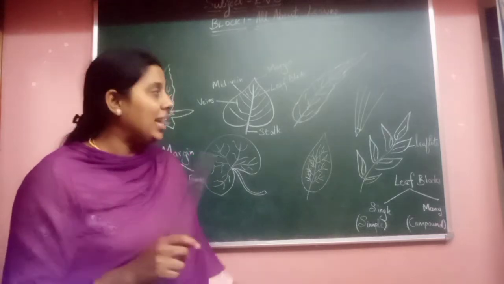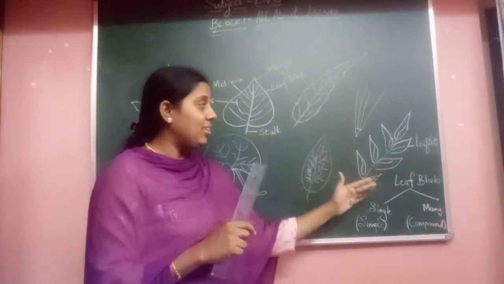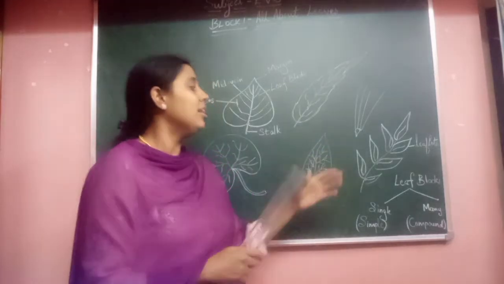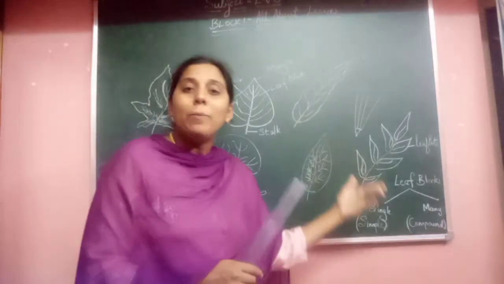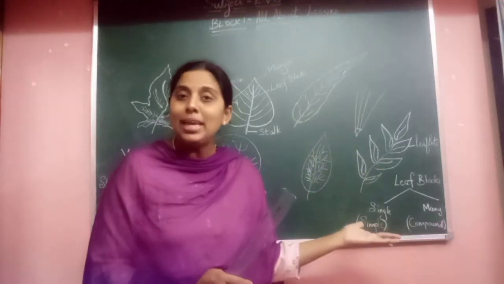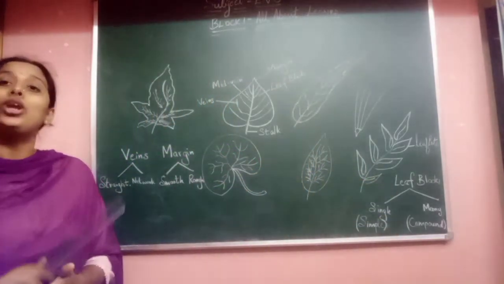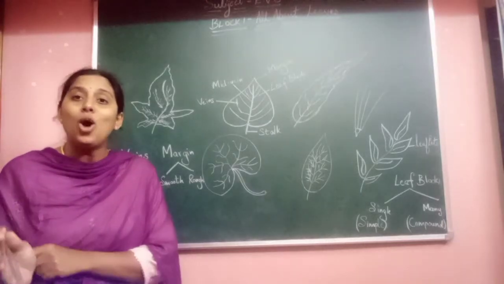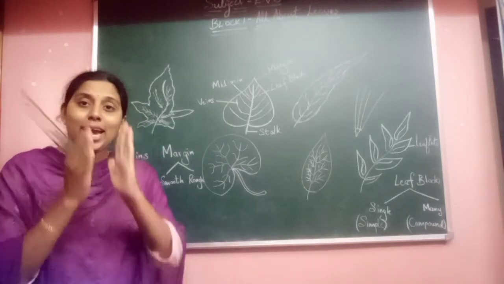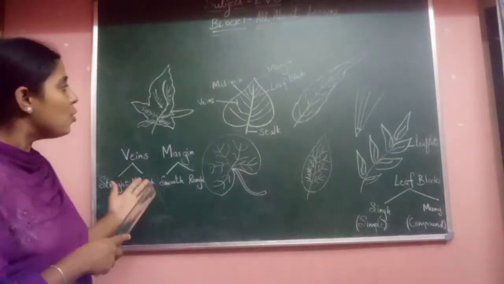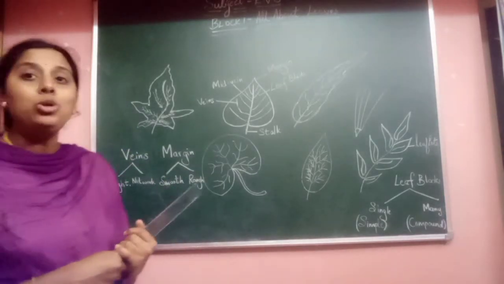Yes, children. So again, in the category of leaf, there can be many different varieties of leaves. It can be a compound leaf, it can be a simple leaf, or it can be a leaf with a network of veins, or it can be a leaf with straight lines of veins, that is straight veins. Okay, children. So this is all about leaves.